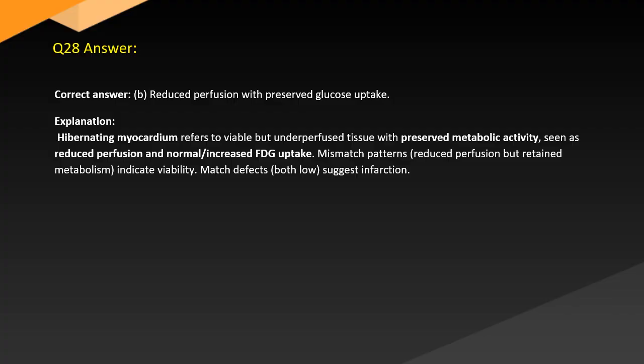Answer. Correct answer: B. Reduced perfusion with preserved glucose uptake. Explanation. Hibernating myocardium refers to viable but underperfused tissue with preserved metabolic activity, seen as reduced perfusion and normal or increased FDG uptake. Mismatch patterns, reduced perfusion but retained metabolism, indicate viability. Match defects, both low, suggest infarction.